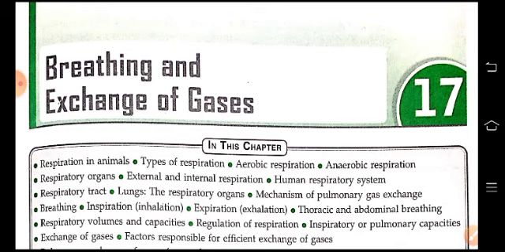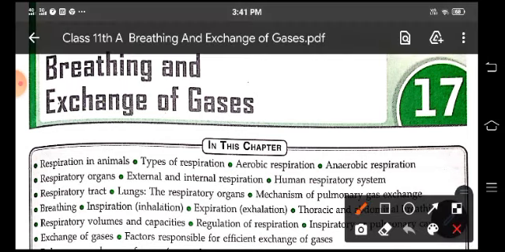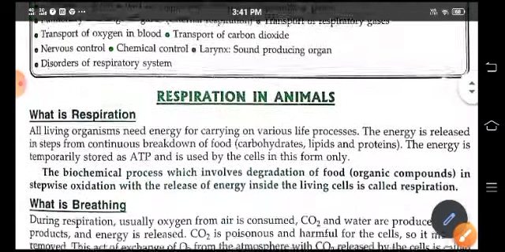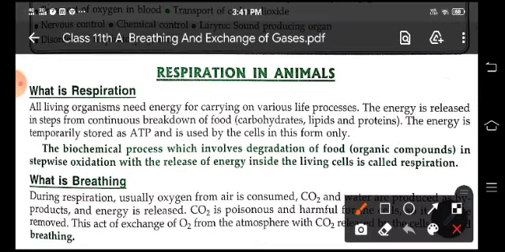Today we are going to start breathing and exchange of gases, or we can say the respiration process. So, what is respiration? Children, we need energy for carrying out various life processes. Now, where does this energy come from? It is released in a stepwise manner from the continuous breakdown of food like carbohydrates, lipids and proteins. This energy is stored in a temporary form as ATP and it is utilized by the cell in this form.